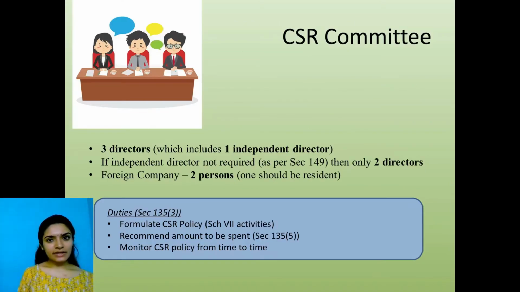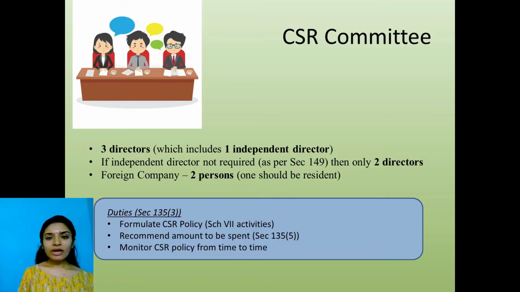We look at the CSR committee. Who should form part of your CSR committee? My CSR committee should have minimum 3 directors, out of which one is an independent director. But, madam, certain companies don't require an independent director, like private companies under Section 149. What will they do? In such a case, they need to have only 2 directors. Okay. If I'm a foreign company, I need to appoint 2 people into my CSR committee, of which one is a resident of India.